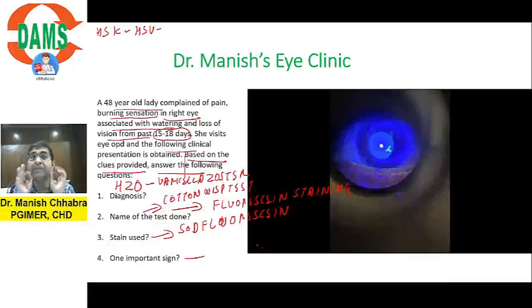Sodium fluorescein. So one important sign. What was that? So I told you about Hutchinson sign. If there are vesicles on the tip of the nose, so you saw in our patient there were vesicles on the tip of the nose, right? So the corneal involvement is inevitable. Corneal involvement is certain, it will definitely happen.